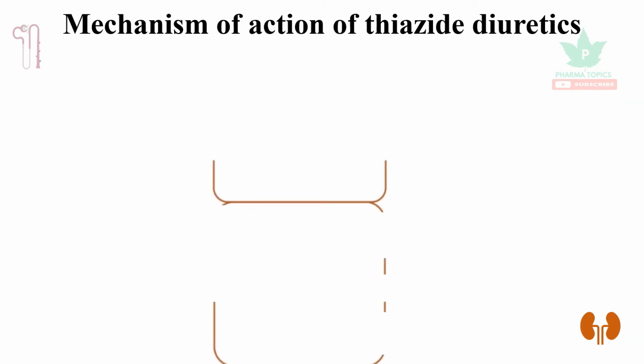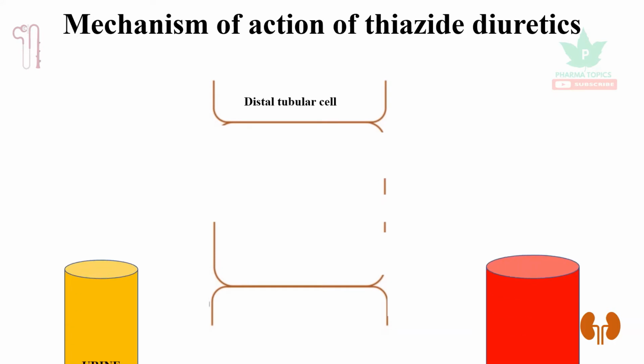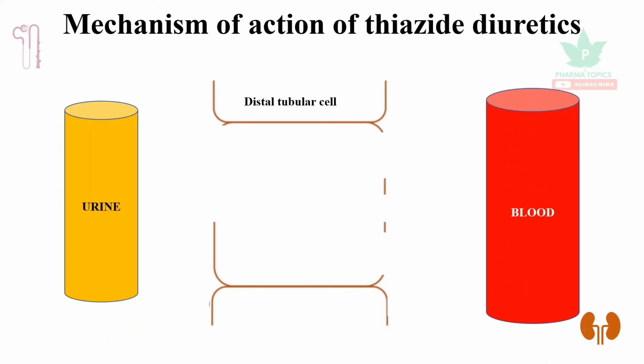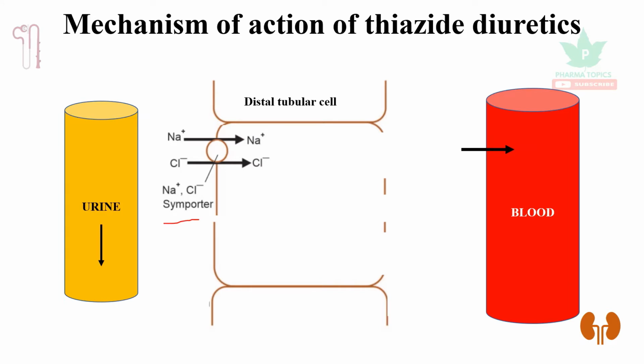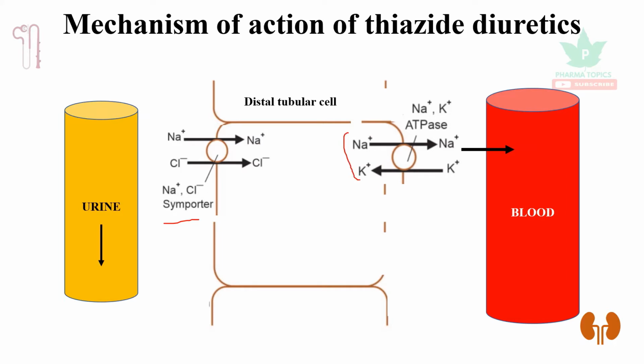Let us see the mechanism. So take this as a distal tubular cell, and whatever is going to get eliminated will be via urine. Whatever is going to get reabsorbed will be in the blood. So in case of the distal tubular cells, there is a symporter called sodium chloride symporter. This symporter causes a reabsorption of sodium and chloride. The reabsorbed sodium is taken back into blood by another enzyme called sodium potassium ATPase. Apart from this, potassium channels and chloride channels are also present.